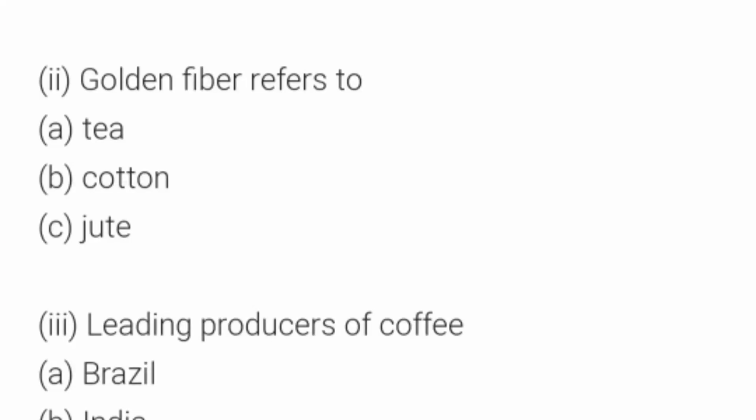Jute is called golden fiber, and why is it called so? It has gained its name as golden fiber due to its shiny brown color. The fiber is affordable to all consumers and is completely biodegradable.